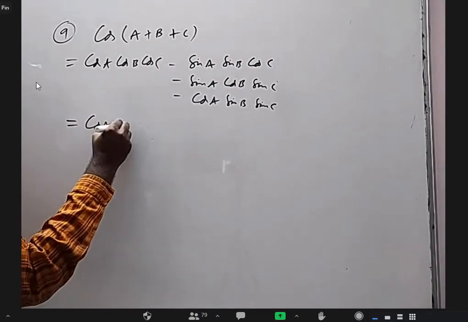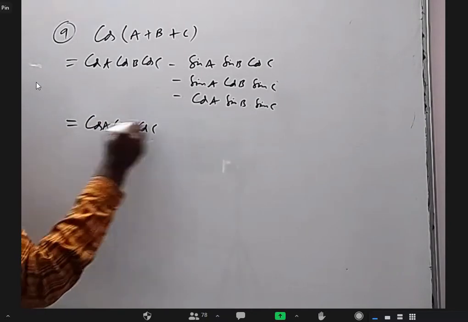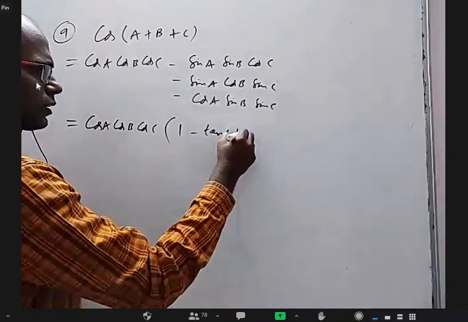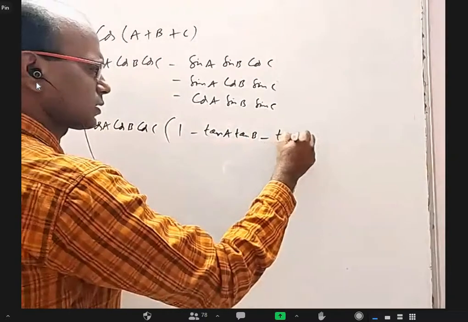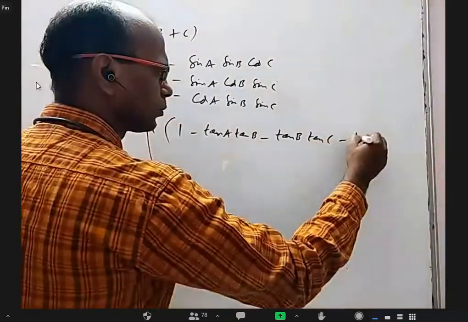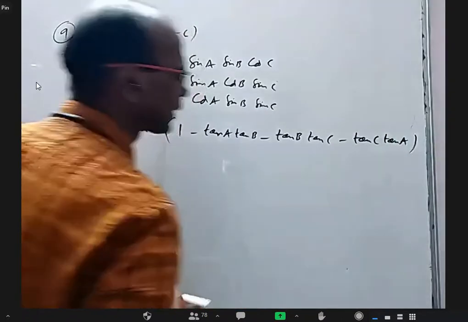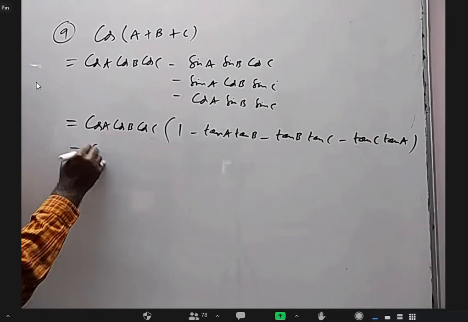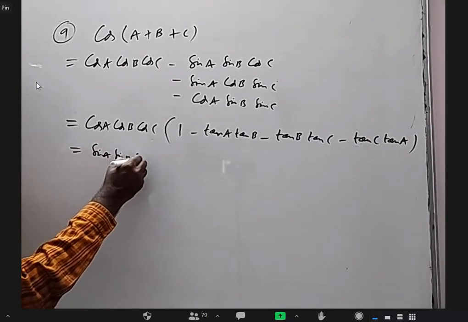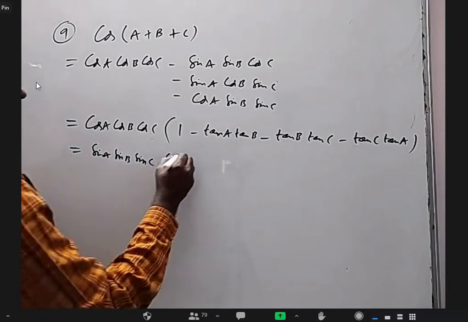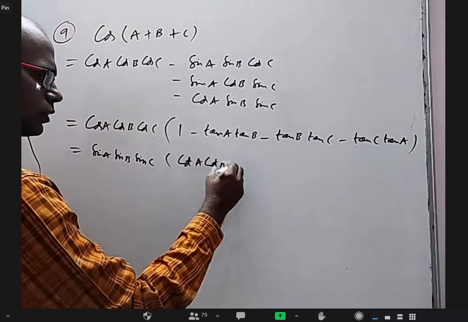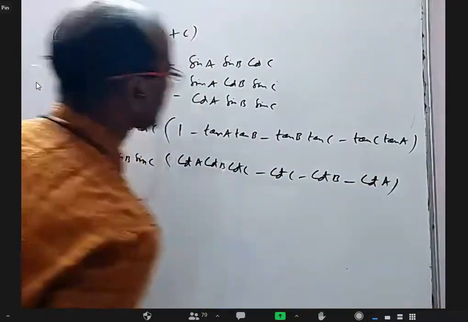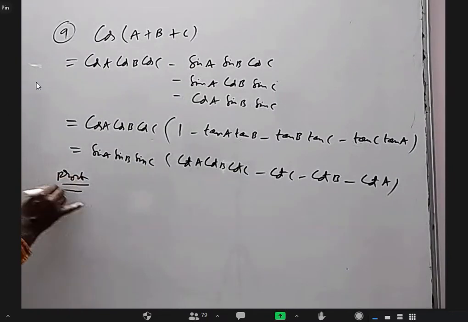If I take cos A cos B cos C common, we'll get 1 minus tan A tan B, minus tan B tan C, minus tan C tan A. I have to divide by cos A cos B cos C everywhere. I can also take sin A sin B sin C common. Then this becomes cot A cot B cot C, minus cot C, minus cot B, minus cot A. Now I will write the proof in 2 steps.